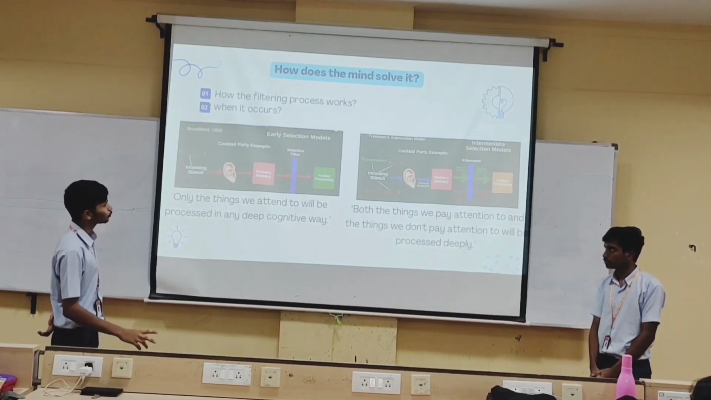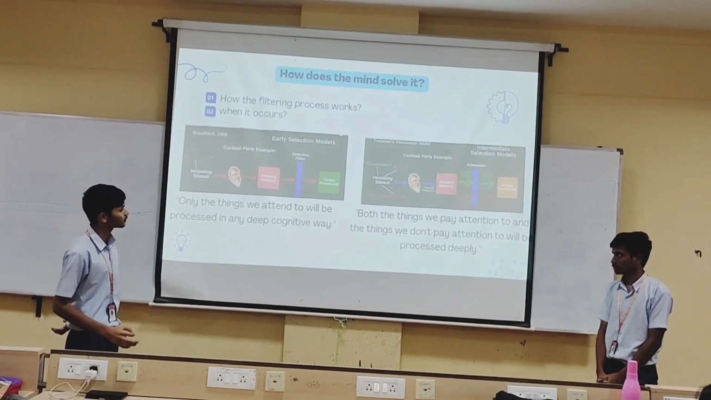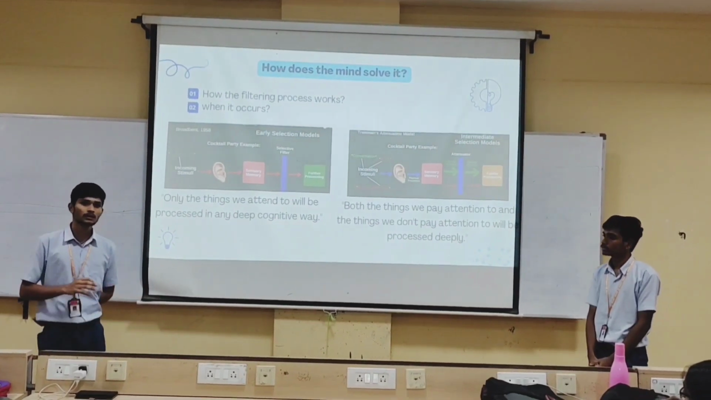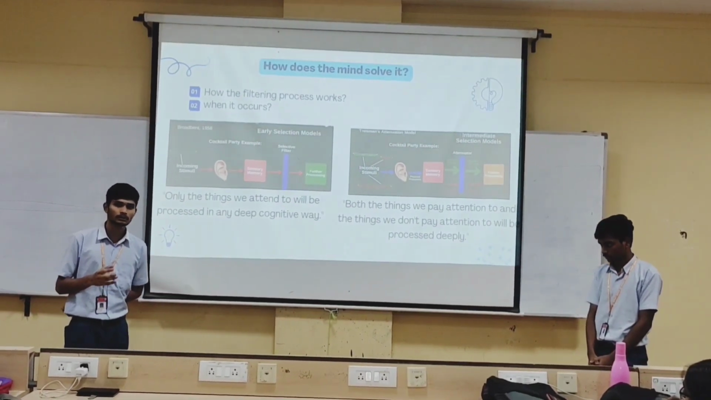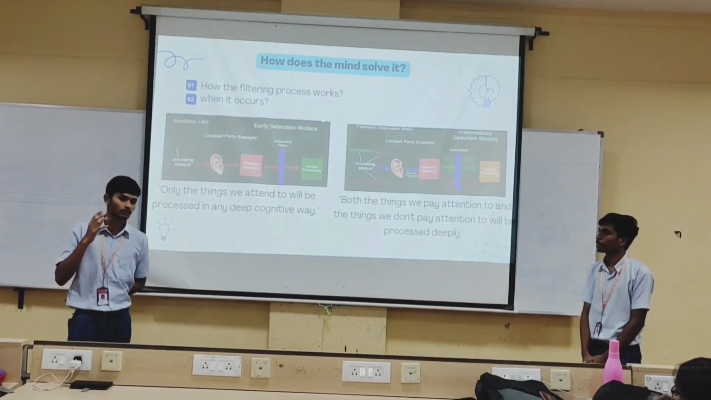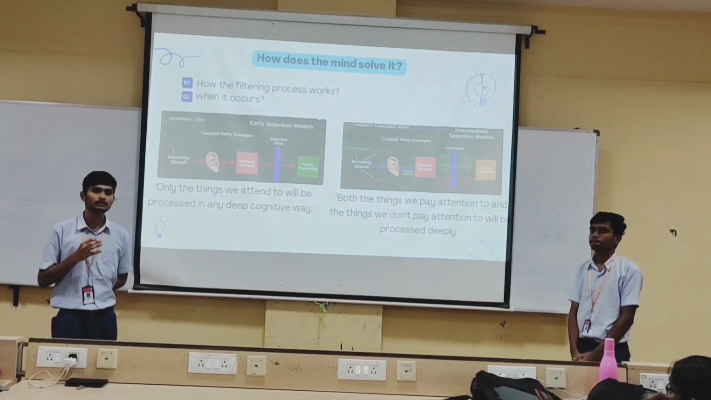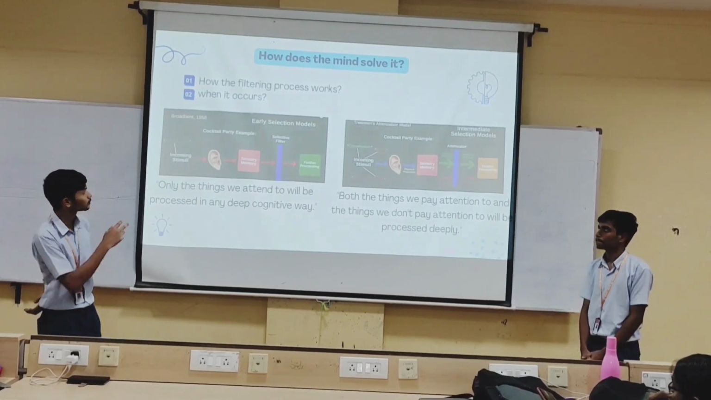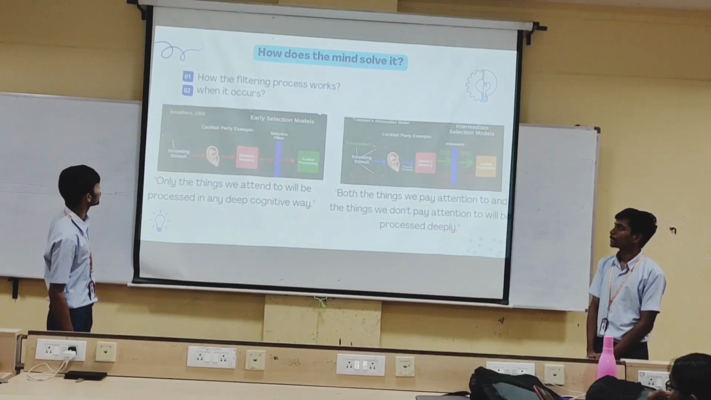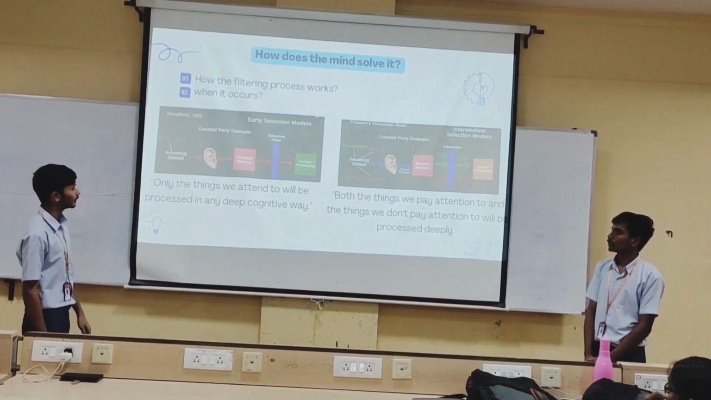There are two types of models, the early selection model and the intermediate selection model. These are two theories used to understand how our brain and ears work on this problem. The early selection model was given by Broadbent in 1958.